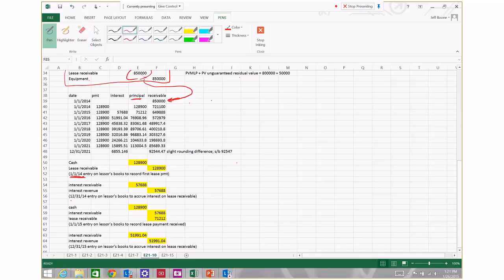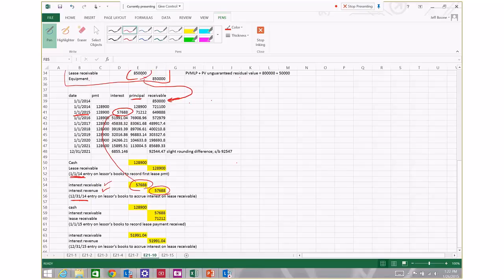Okay, at December 31st, 2014, we're going to accrue interest on this receivable by debiting interest receivable and crediting interest revenue. The amount we're going to book is the portion of the payment we're going to receive the next day, on 1/1/2015, that is classified as interest, which is $57,688.